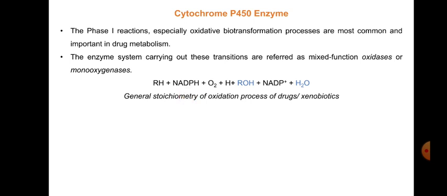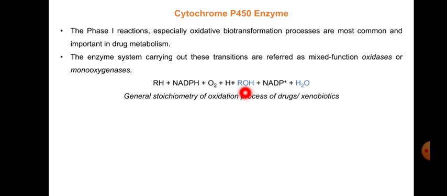So this NADPH is the reduced form of NADH, and as it is an oxidative reaction, oxygen is getting added. Here we can see there are two oxygens. One oxygen is getting added to the substrate, and the other oxygen is removed in the form of water. So you can see here ROH. One of the oxygens is added here and it has formed the alcohol.